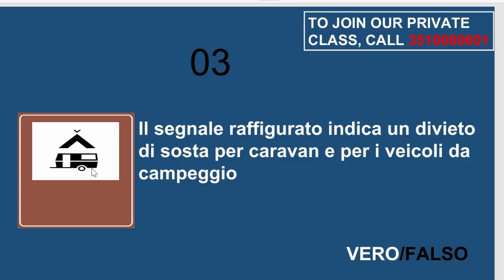So the number three is falso, not vero. Okay? So let's move to number four. If you don't understand anything, please do not hesitate to let me know.